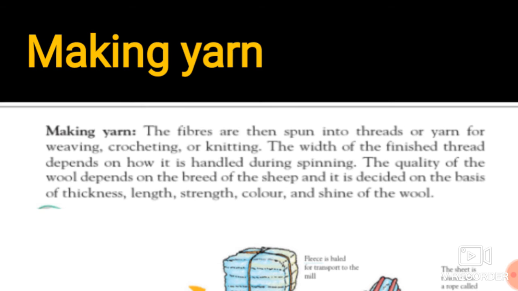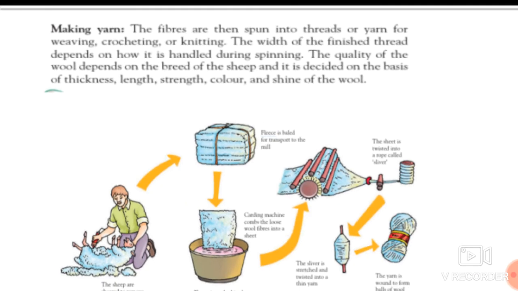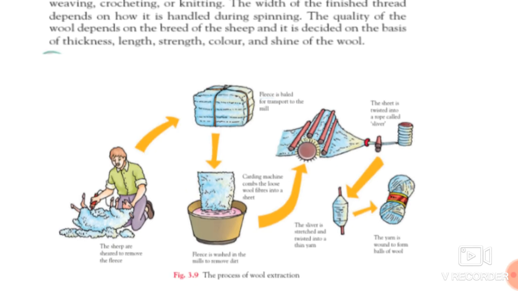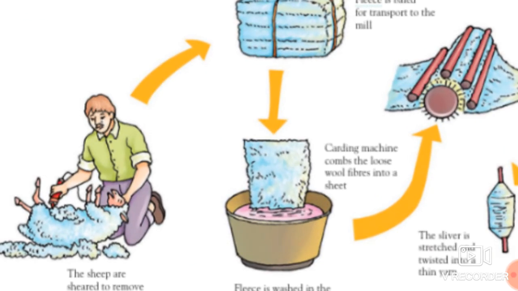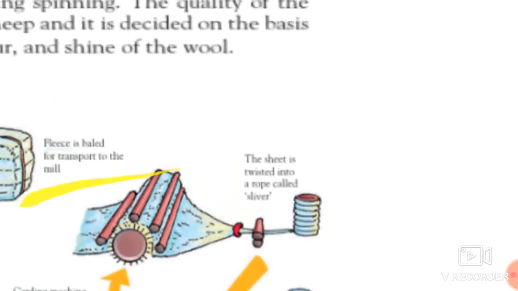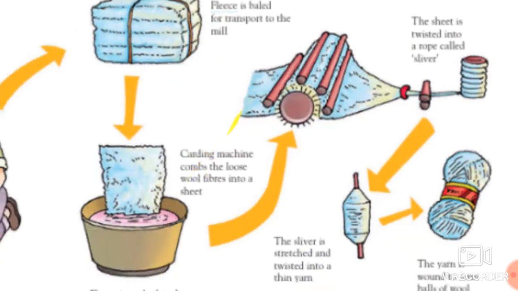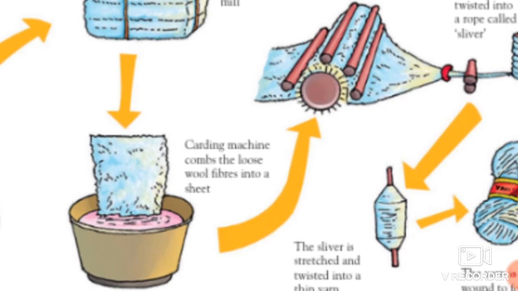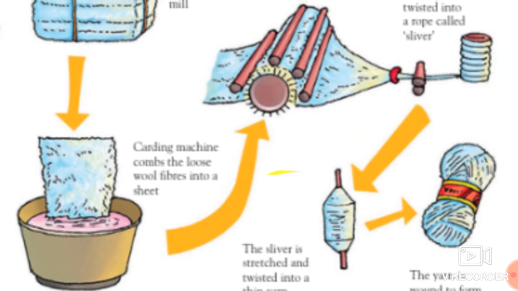Okay students, see over here, this is the procedure. First, this man shears the fleece from this sheep. Afterwards, this fleece is baled for transport, and then it gets scoured, means it is washed in soap water, and after washing it will dry over here.